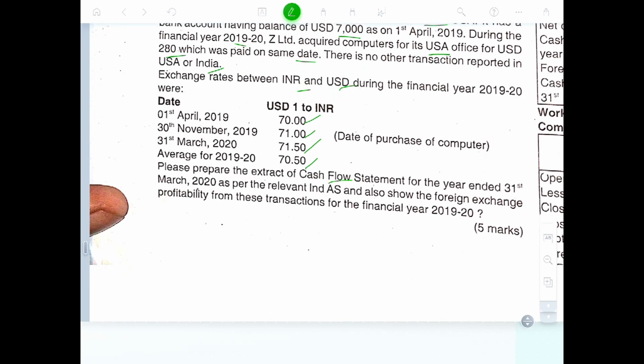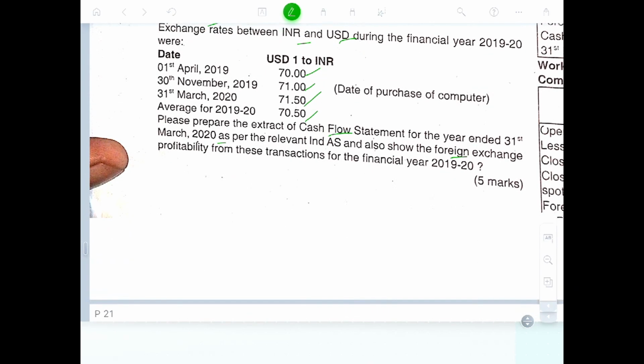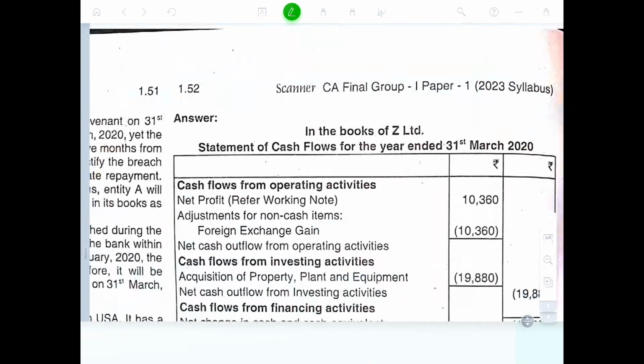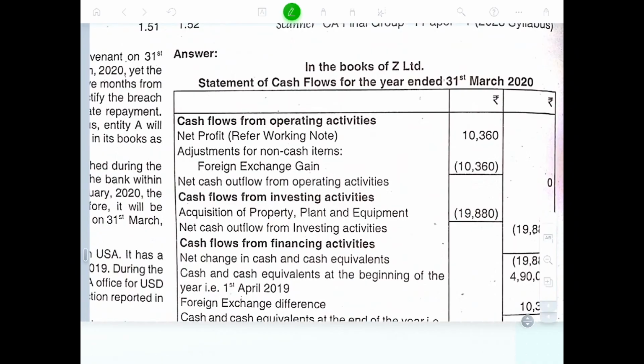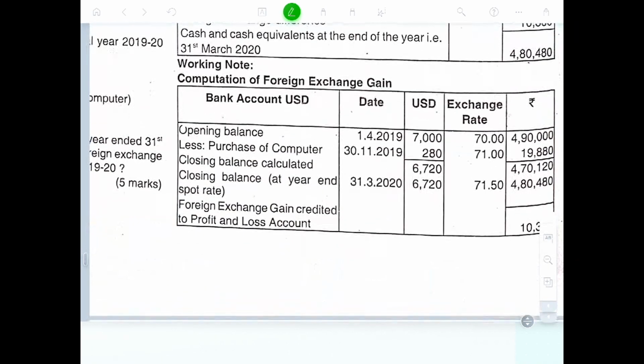Please prepare a cash flow statement for the year ended 31st March as per the relevant Indian standard, and also show the foreign exchange profit in the transaction for the financial year. Okay. Cash flow from operations, net profit first. Opening 7,000, purchase of 280, closing balance calculated is 2720, and at the end 6720. Good. But the computer purchase was at 71.